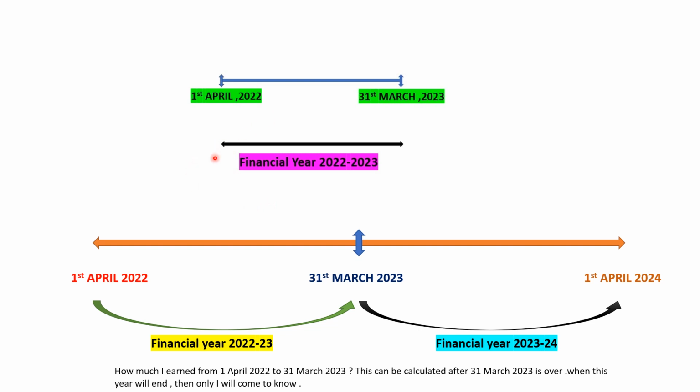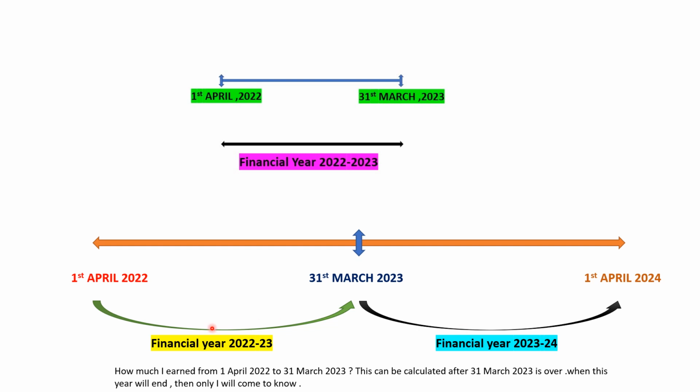Now, this one financial year is shown to you beginning from 1st of April 2022 ending 31st March 2023. Another financial year will start from 1st of April 23 and it will end on 31st of March 24. So the time period from 1st April 23 to 31st March 24 will be called financial year 2023-24.